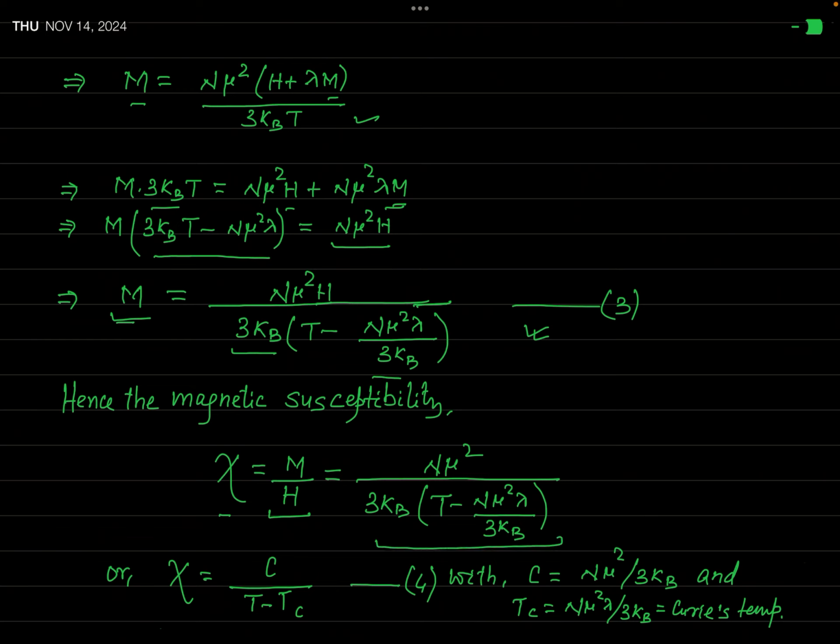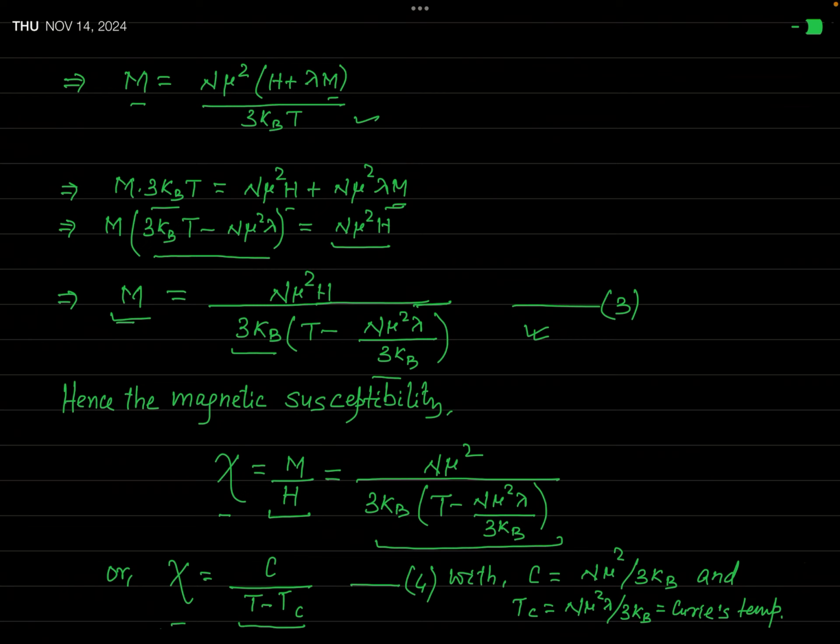It is very easy to understand. This is n mu square over 3 kB times T minus n mu square lambda over 3 kB. Okay? And this expression can be written as chi equal to C over T minus Tc.